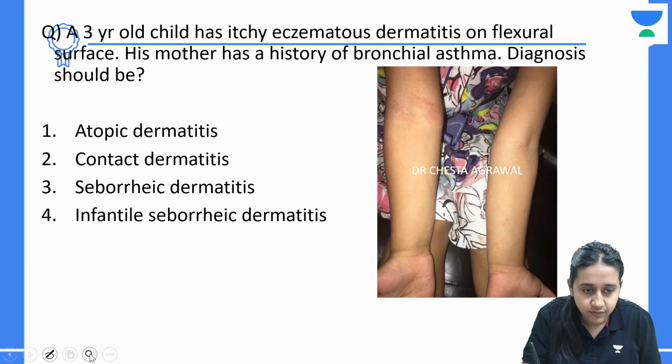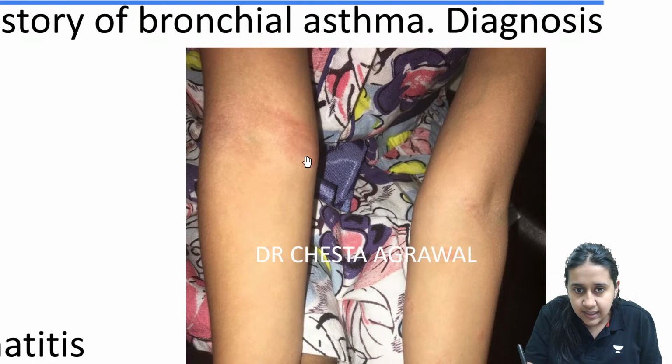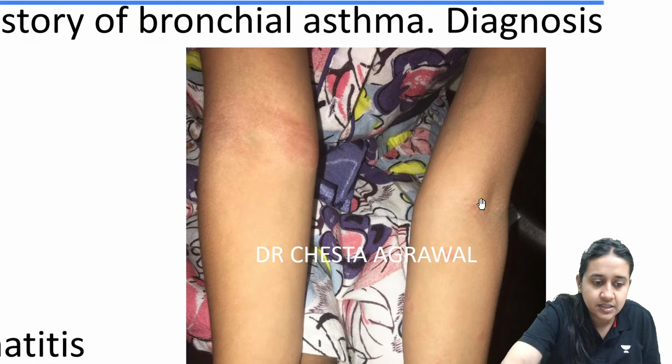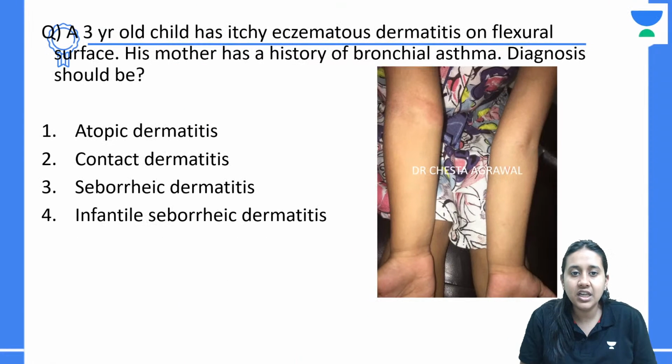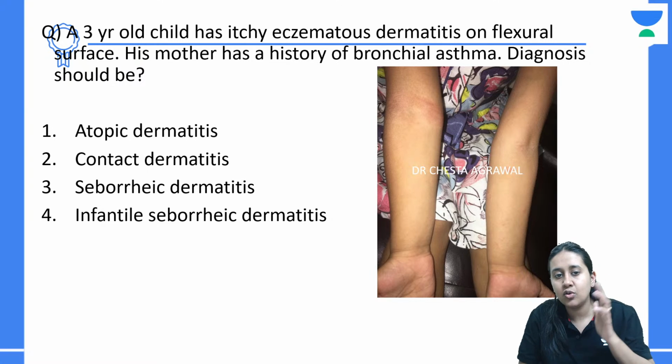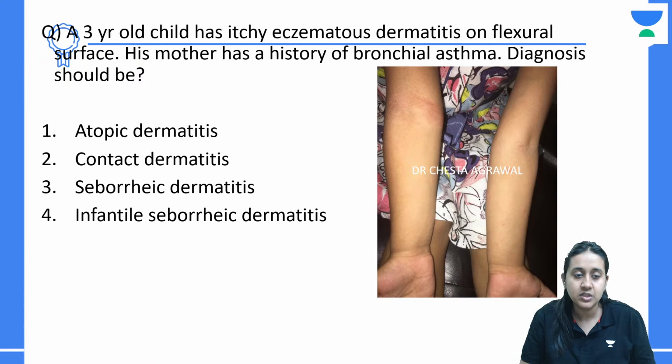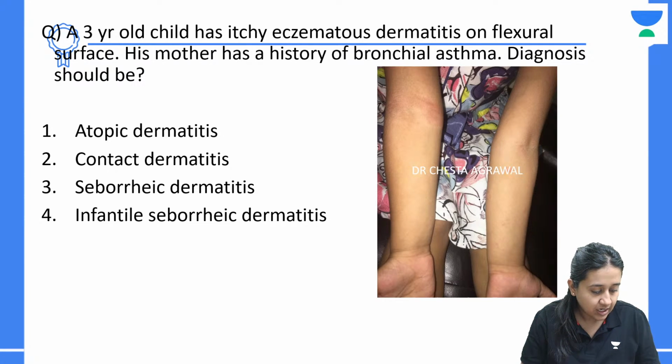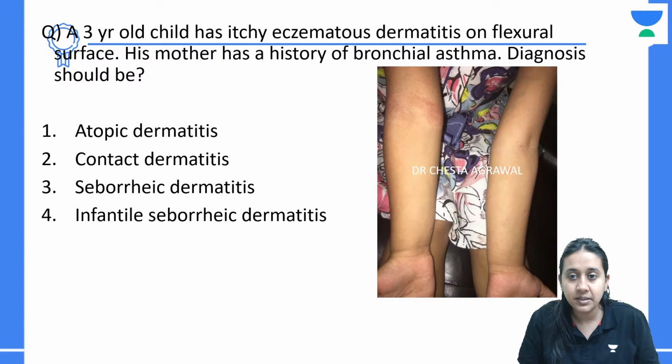Next question. Look at these lesions. You can see that the elbow of the patient is red. Can you see the elbow here? You can see some lesions. So a 3-year-old child has an itchy eczematous dermatosis on the flexural area, and the mother has a history of bronchial asthma. What can be the diagnosis? Ayush, Rakesh, what can be the diagnosis here? Atopic dermatitis, contact dermatitis, or infantile seborrheic dermatitis. Which of the following will be the answer?